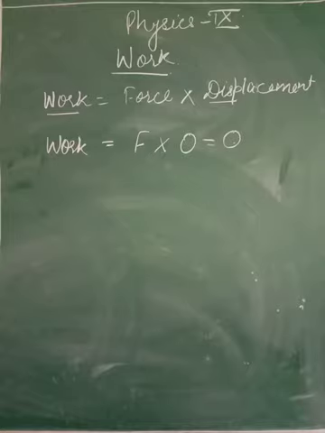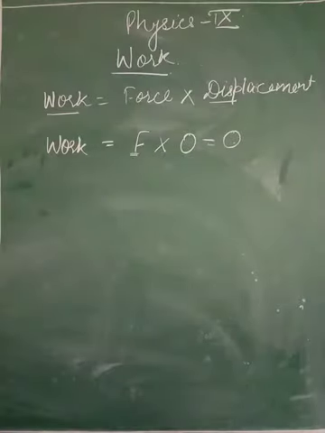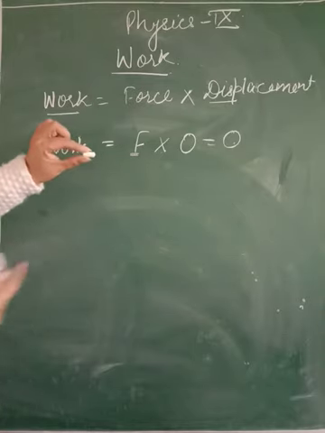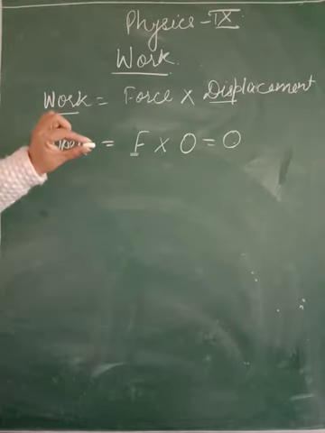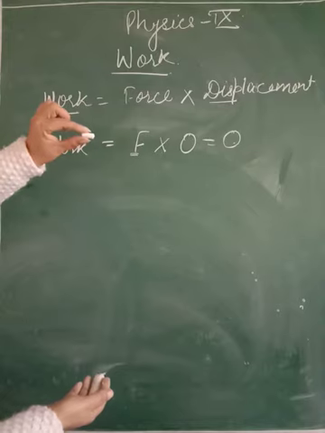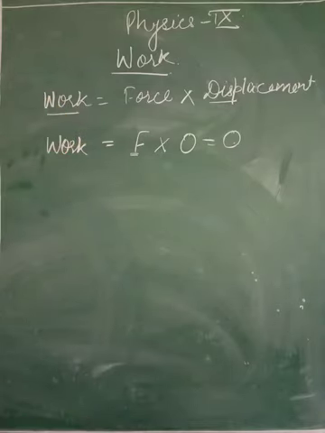The second thing is that it also depends on the force applied. If we are not applying force, then we are not doing any work. Suppose I have this chalk, I am giving you an example. This is a chalk which I am holding at a height from the ground, and if I release it, the chalk moves downwards, but it is moving downwards due to the force of gravity and I am not applying any force.